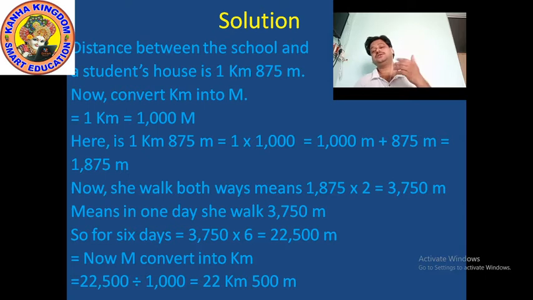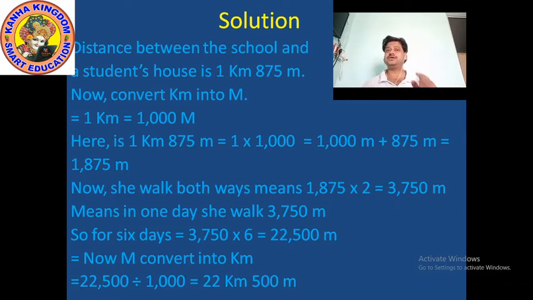When she goes to school from her house, the distance is 1 kilometer 875 meter, and when she comes back from school to home, then also she comes by foot, and again the distance is 1 kilometer 875 meter. Okay, so the distance between the school and a student's house is 1 kilometer 875 meter.